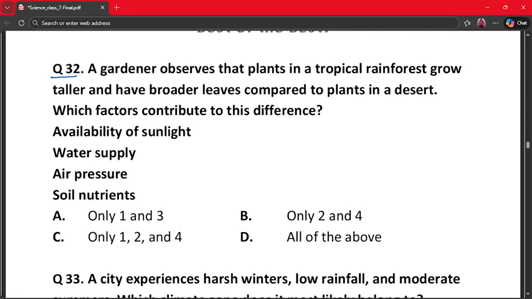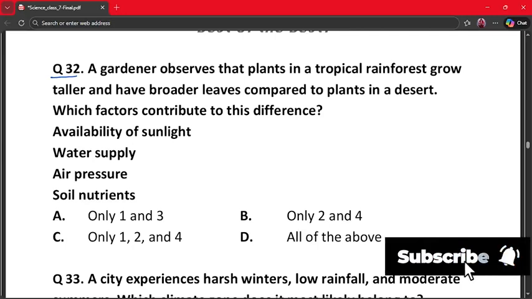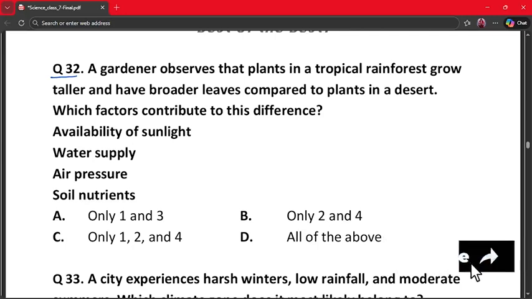So rainforests have plenty of water and they receive sunlight and nutrients, while air pressure does not affect growth much. So factors 1, 2 and 4 matter here: availability of sunlight, water supply, and soil nutrients, while air pressure does not.